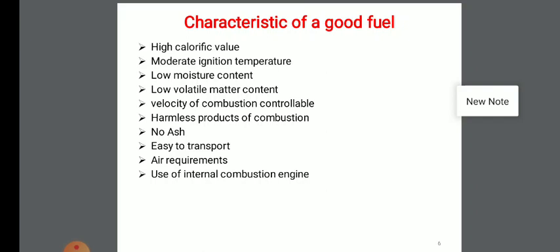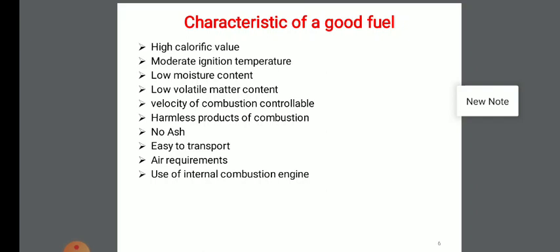So for a good fuel, moisture content should be very low. Similarly, volatile matter should be low. Next, velocity of combustion should be controllable. If the velocity of combustion is low, then the required temperature may not be attained quickly, as part of the heat liberated may get radiated.